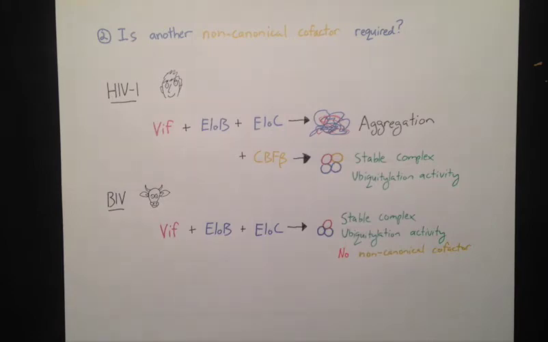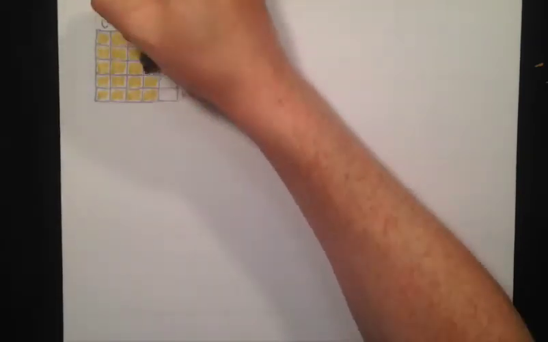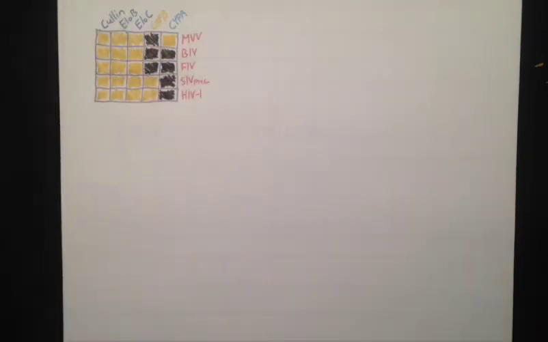Curiously, the other 2 non-CBF-beta interacting VIF proteins we tested, from sheep-infecting MVV and cat-infecting FIV, aggregated with ELO-B and ELO-C alone. We suspected that these VIF proteins required a non-canonical cofactor that is not CBF-beta. While we were unable to find one for FIV, examining the interaction data for MVV VIF, we discovered a robust and specific interaction between MVV VIF and the host factor cyclophilin A, or CYP-A.